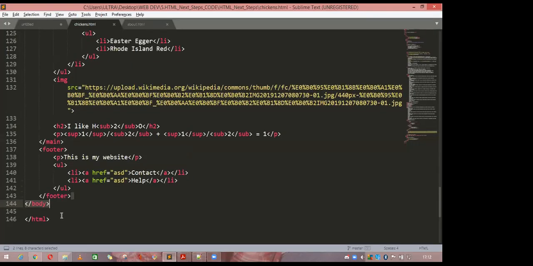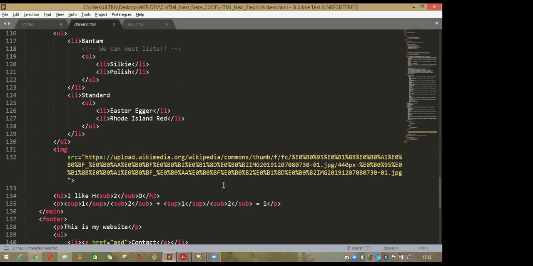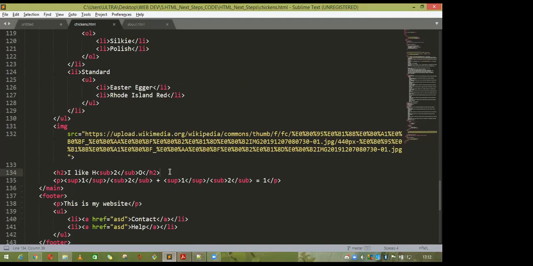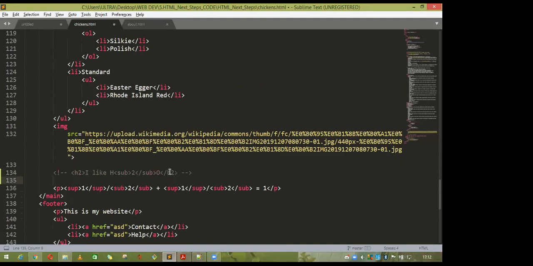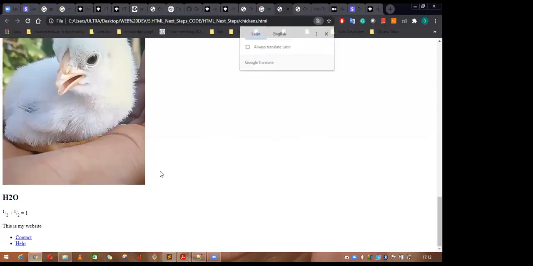And there are two more things I wanted to show you here. One is the superscript, one is the subscript. Let me comment out this one. Control and forward slash, you can comment. If you want to write H2O, so in the H2 tag, you write H2O, and you save this one. See, this is not like a chemical formula.